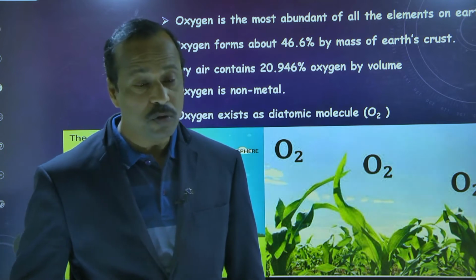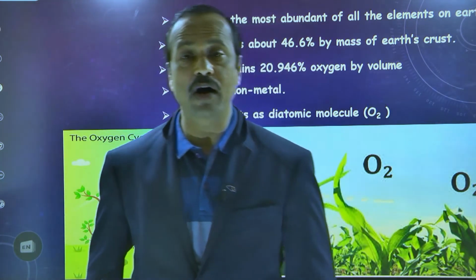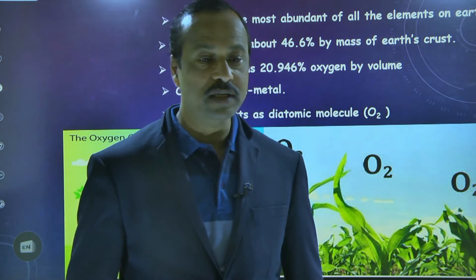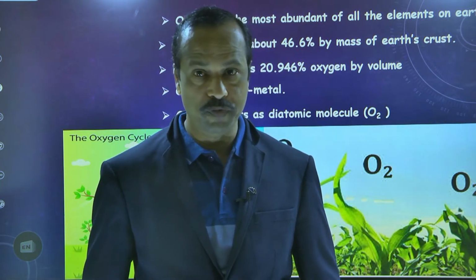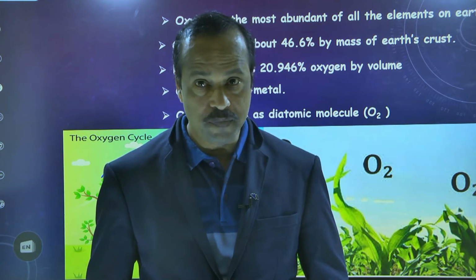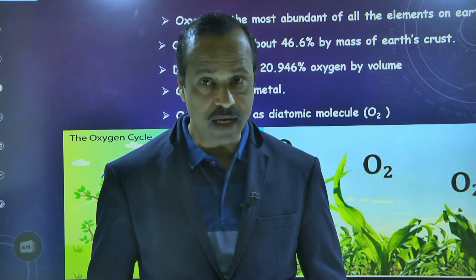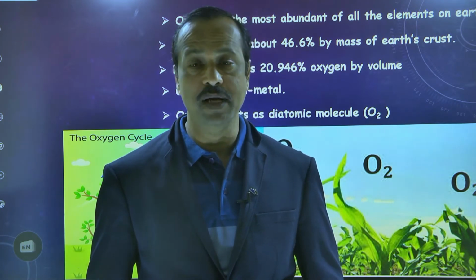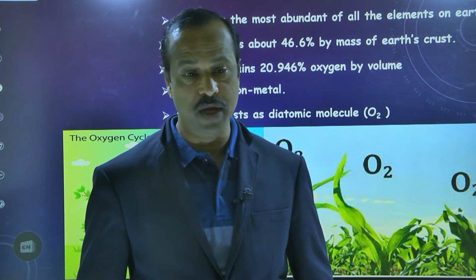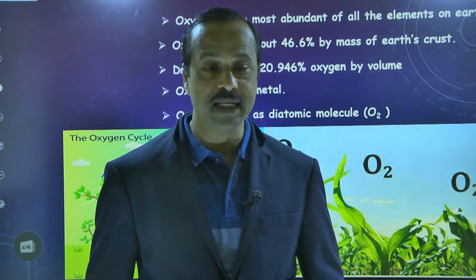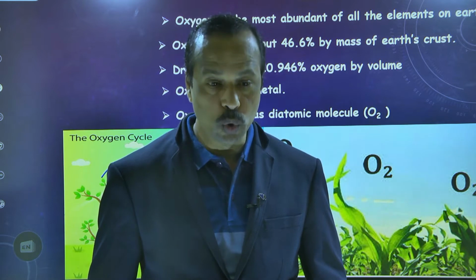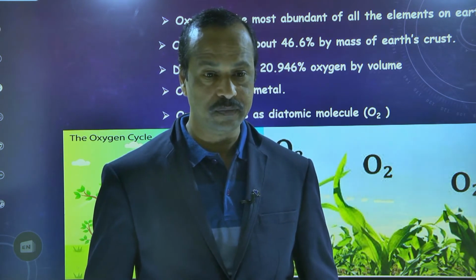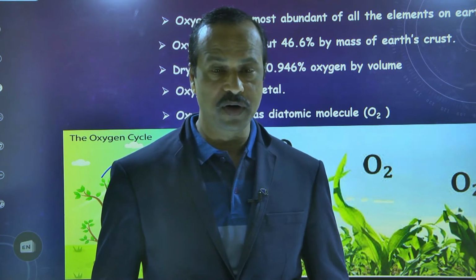And the most important thing is that oxygen is available in the form of O2. The symbol of oxygen is O, which means the oxygen atom. But in the atmosphere, oxygen is not available in the form of O. It exists in the form of O2, the oxygen molecule. Is this clear? What is the symbol of oxygen?